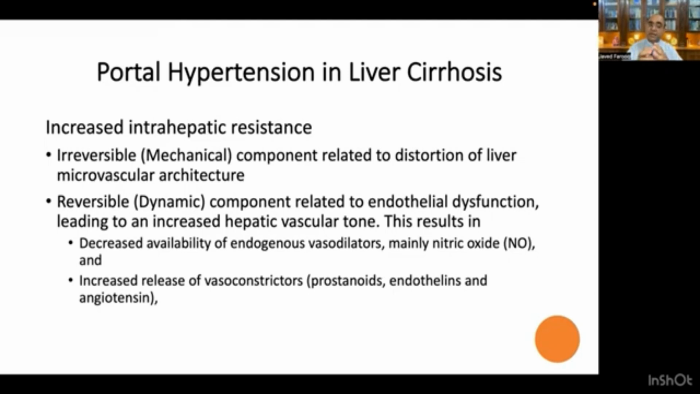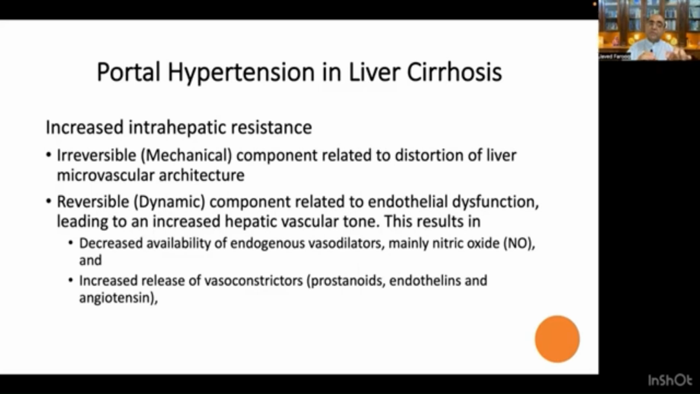This resistance to the portal flow is of two types. One is irreversible, which is because of the deposition of fibrous tissue in the hepatic parenchyma, and that is irreversible. And second is the vessels within the intrahepatic vasculature, which have gone into a constriction phase because of the decrease in nitric oxide. Almost 30-40% of the resistance is the reversible one, and this is the component